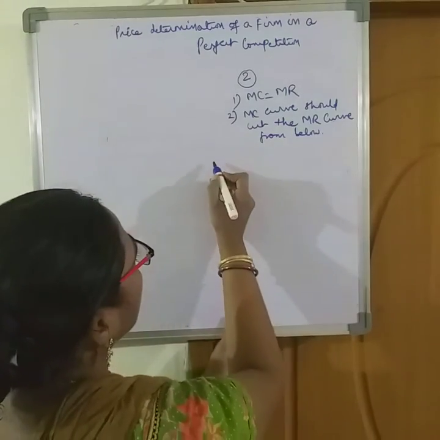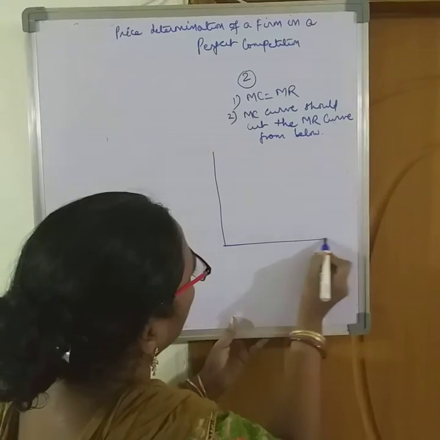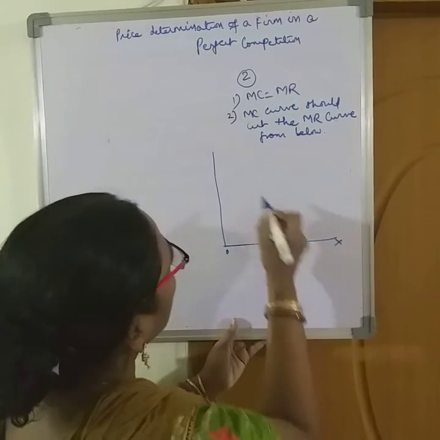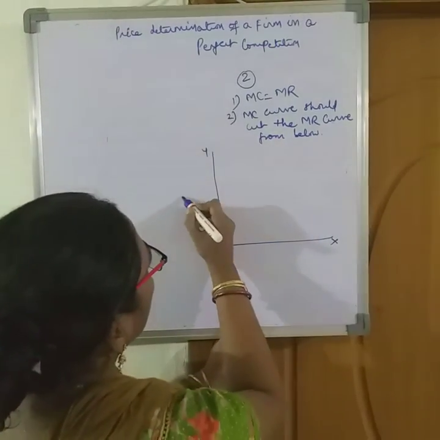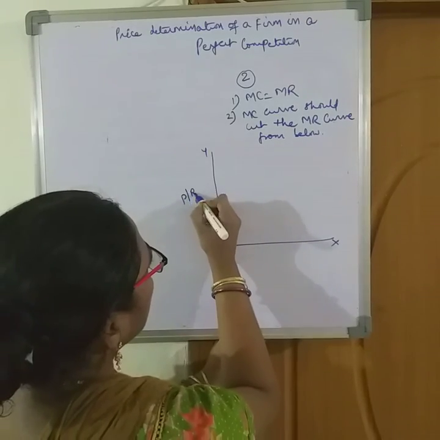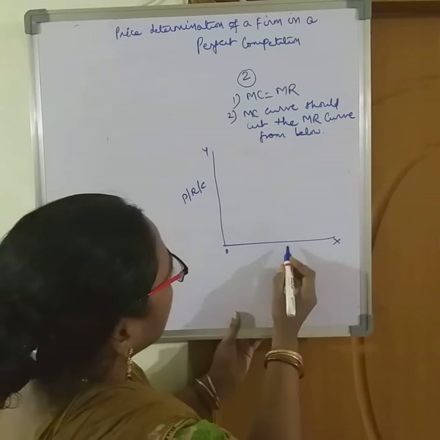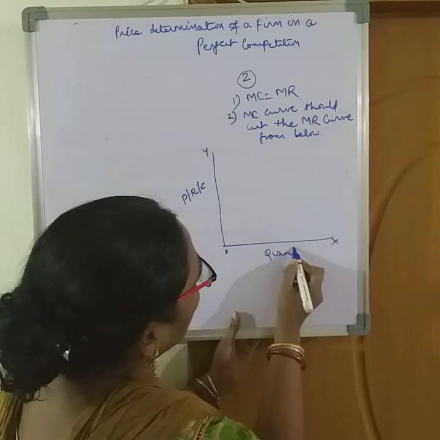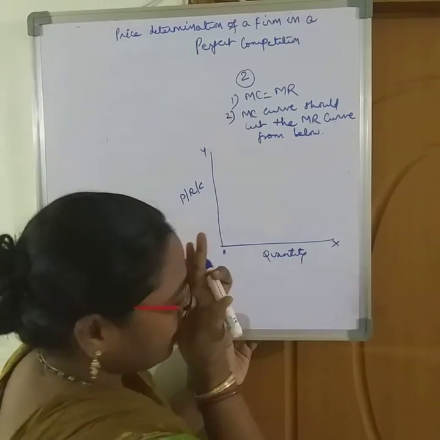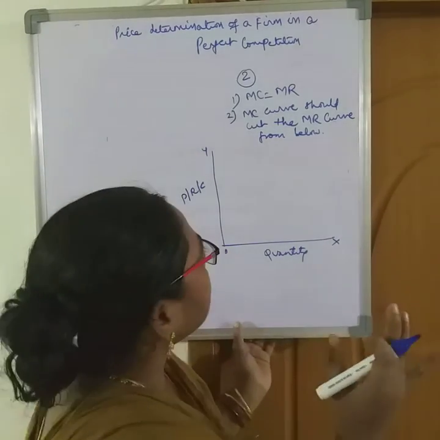So we'll draw the diagram. Here price, revenue and cost, and here quantity demanded and quantity supplied.